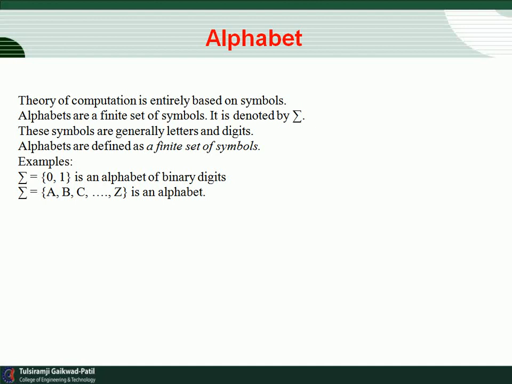Next are the alphabets. Theory of computation is entirely based on symbols. Alphabets are a finite set of symbols. It is denoted by summation. These symbols are generally letters and digits. You can give the input in the form of letters or digits. For example, summation equals 0 1 is an alphabet of binary digits. Summation equals A, B, C, D up to Z is an alphabet. So this is all about the input symbols.